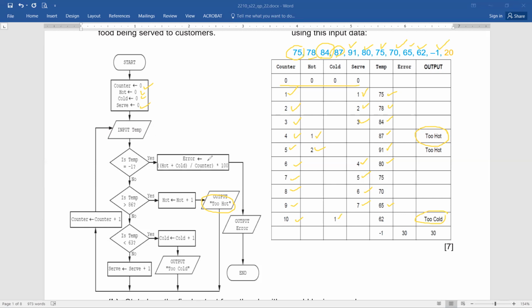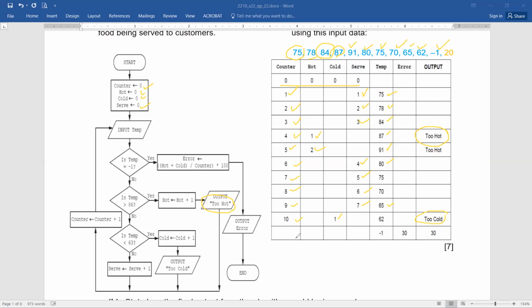So we are going to calculate the error. As you can see, error equals hot plus cold upon counter into 100. So what is the value of hot? You can see the value of hot is 2. The maximum, yes, exactly, not 1 plus 2. The last value is 2. Then 2 plus 1 is 3. And the value of counter is